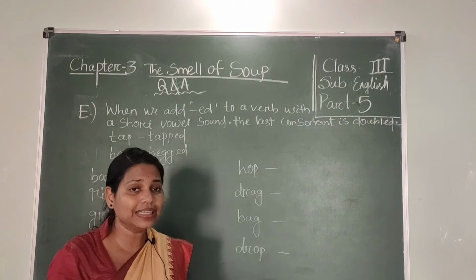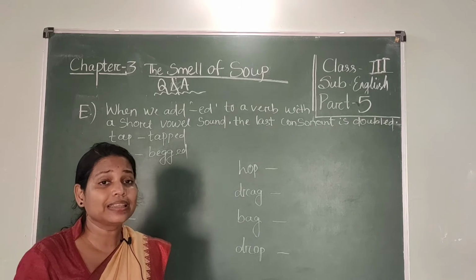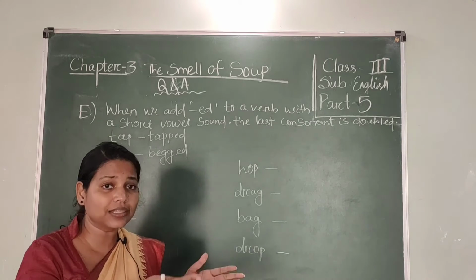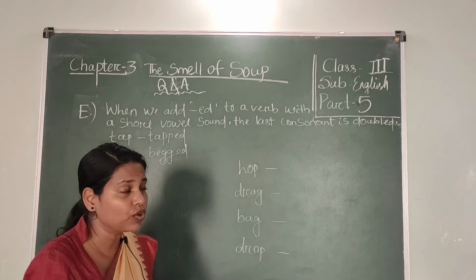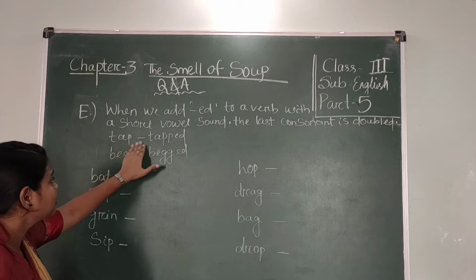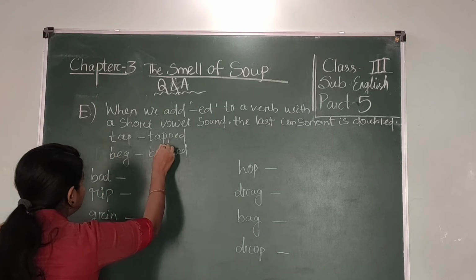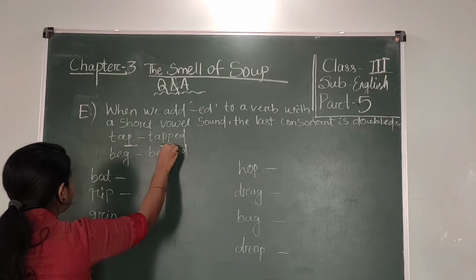Whenever we add ed to words with a short vowel sound, the last consonant will be doubled. Look at here, tap, T-A-P-P-E-D. Here the last consonant is P and the P is doubled.